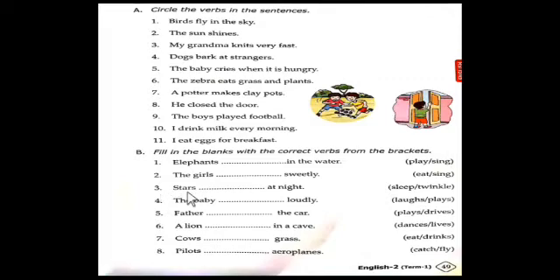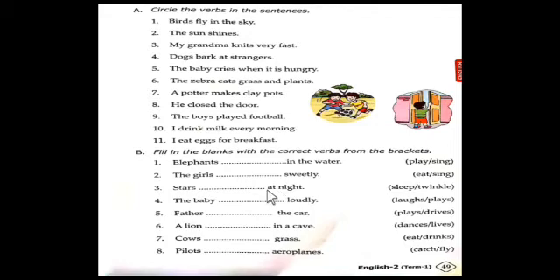Third one. Stars dash at night. So what do the stars do at night? Do they sleep at night, or do they twinkle at night? Which is the correct verb to fill here? So twinkle. Stars twinkle at night. They do not sleep.